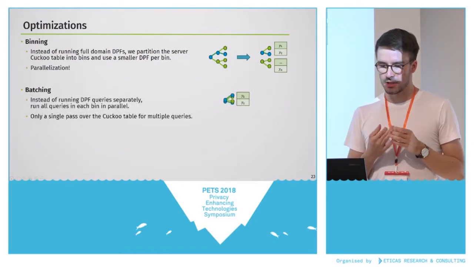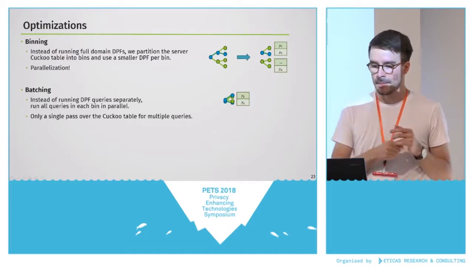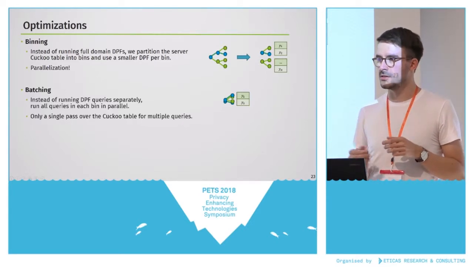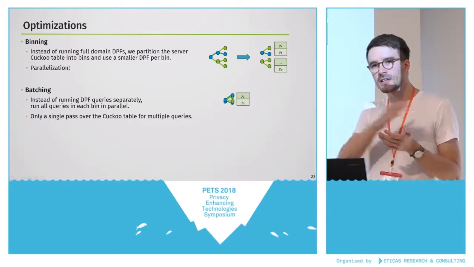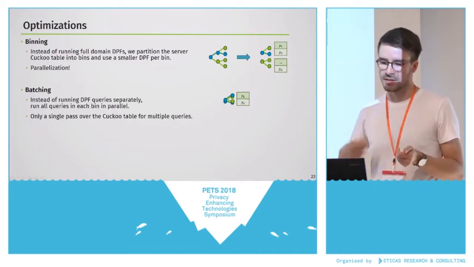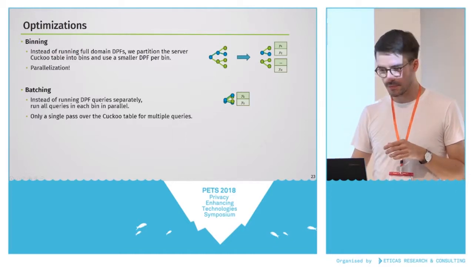The other optimization that we have is batching. So usually you have a lot of queries per bin, and instead of running these queries separately, we just throw them all together and do one single pass over the database, which is much more efficient than reading the entire database of 1,000,000 elements over and over and over and over.